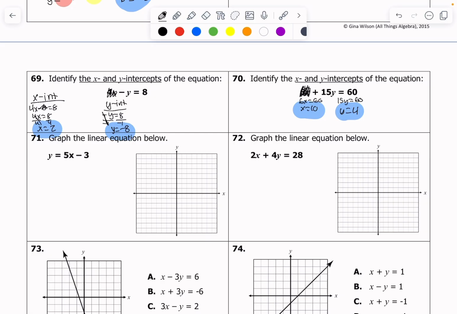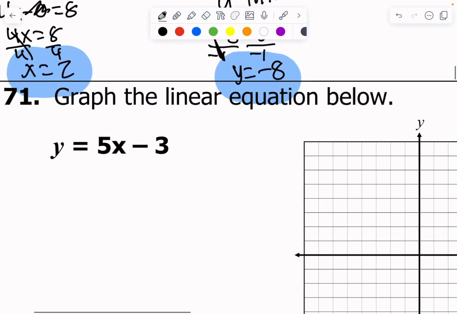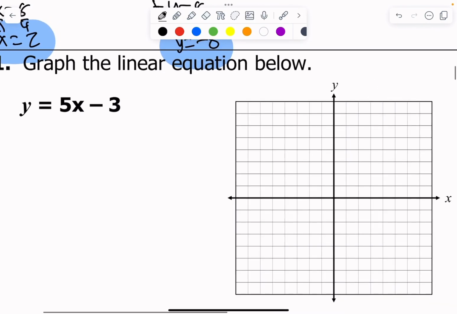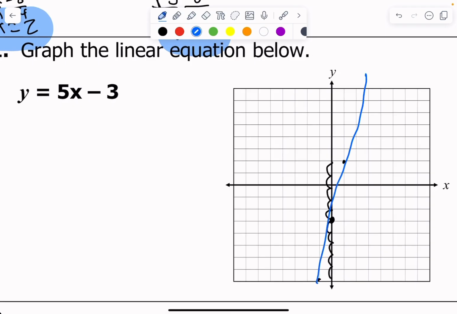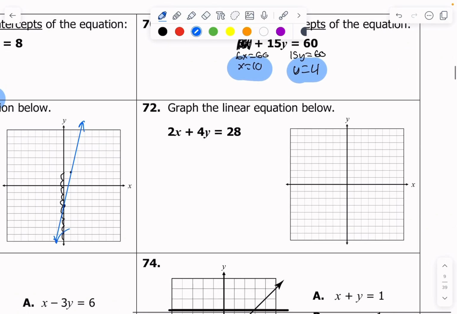71, graph the linear equation. To graph an equation, you need 2 things, okay? You need the slope and your y-intercept. I can look at this equation and I can figure out the slope. The slope is 5, and the y-intercept is -3. So let's actually plot that point, (0, -3) is the official point. And then I go up 5 over 1. 1, 2, 3, 4, 5 over 1. And then I'll go down 5, over 1, okay? Here's my line. Let's see if I can draw it nice and straight. Boom, boom, boom. We are done, okay?